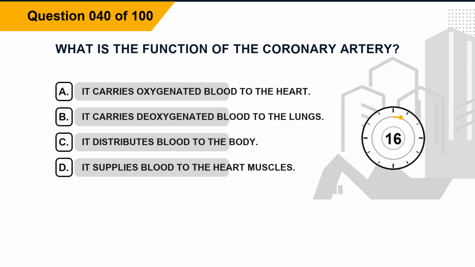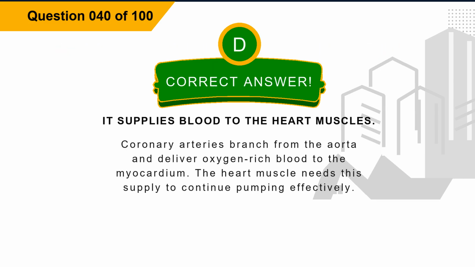Question 40. What is the function of the coronary artery? Option A. It carries oxygenated blood to the heart. Option B. It carries deoxygenated blood to the lungs. Option C. It distributes blood to the body. Option D. It supplies blood to the heart muscles. The correct answer is option D. It supplies blood to the heart muscles. Explanation. Coronary arteries branch from the aorta and deliver oxygen-rich blood to the myocardium. The heart muscle needs this supply to continue pumping effectively.